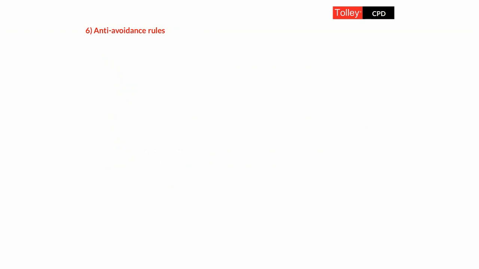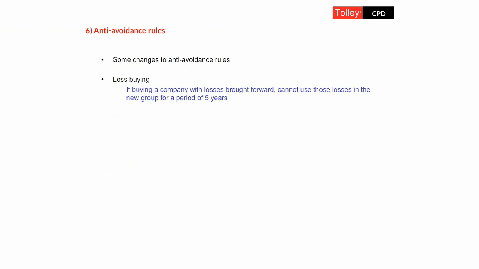Now, along with this increased flexibility, there is, in HMRC's eyes and in the government's eyes, more opportunity for companies to try to take advantage of that flexibility by certain avoidance measures. And therefore, the government, through the legislation, has made certain changes to the anti-avoidance rules. So first of all, if a company is being purchased and it has brought forward losses, the amounts that would ordinarily be flexibly relieved, then if it joins another group, the new group is not able to utilise those losses in the next 5 years.